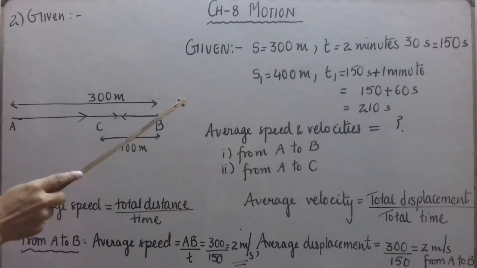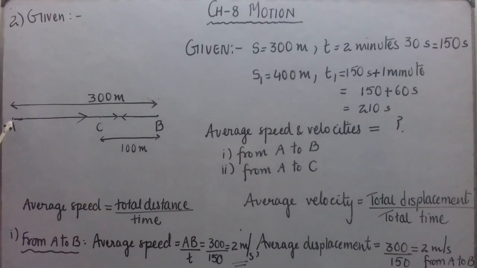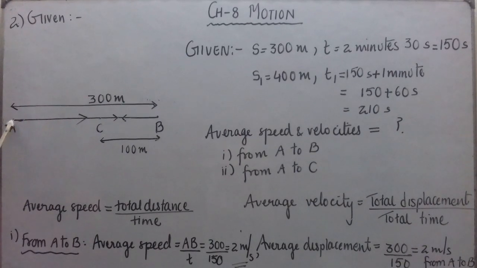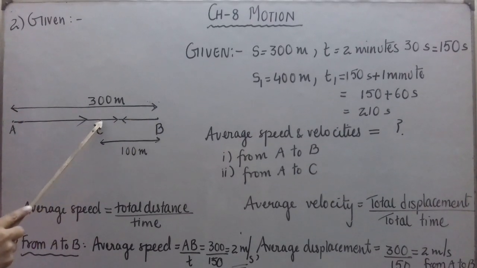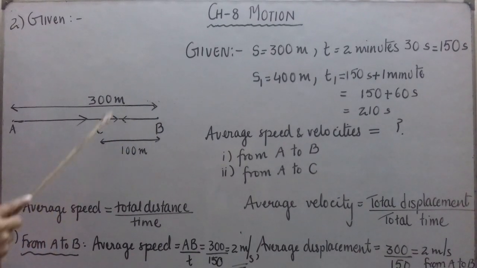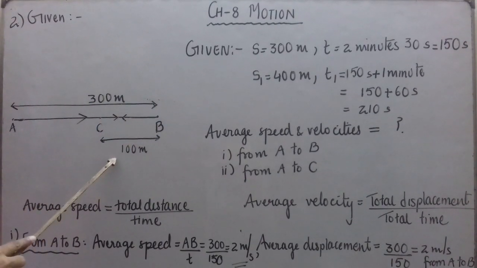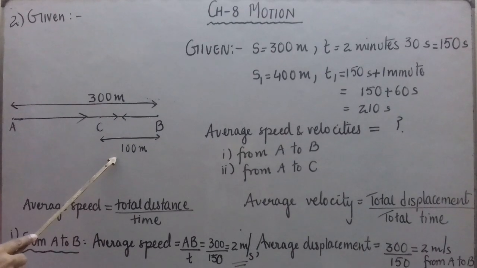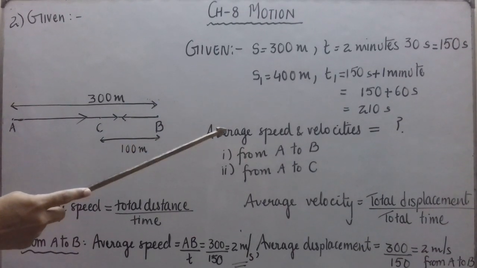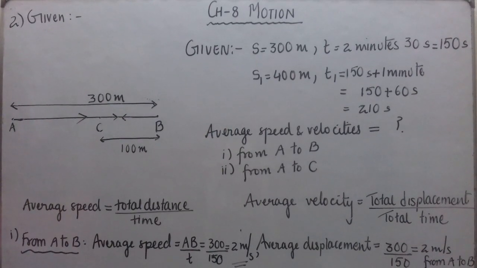So, if S1 is the distance covered from A to C, what is the distance covered? A to B plus BC. So, 300 plus 100 meters. Distance covered is 400 meters, and the time taken will be 150 seconds plus 1 minute, that is 210 seconds.